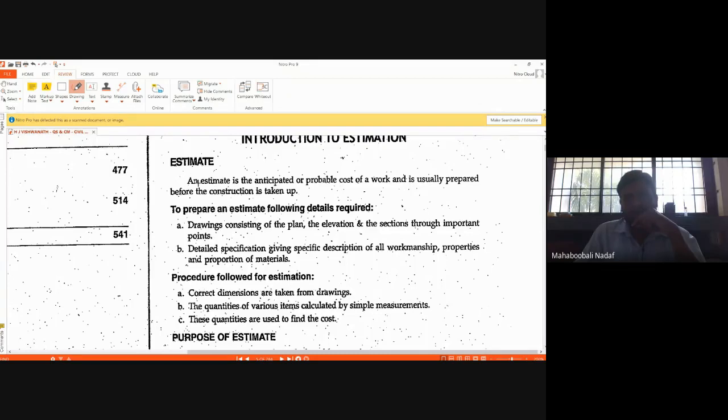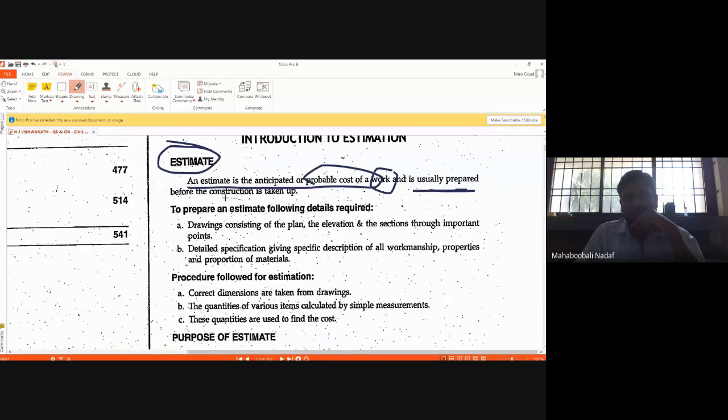That probable cost of that building is called an estimate. Here it is written, estimate is an anticipated or probable cost of that work. Anticipated or probable cost of that work. Maybe some part of the building, maybe the total building itself. No problem. So like that, you have to understand what we mean by estimate.